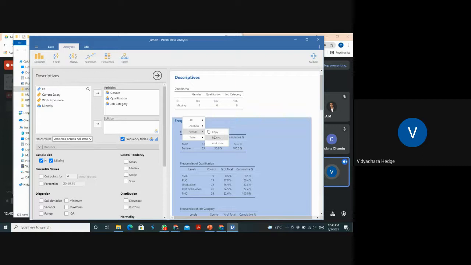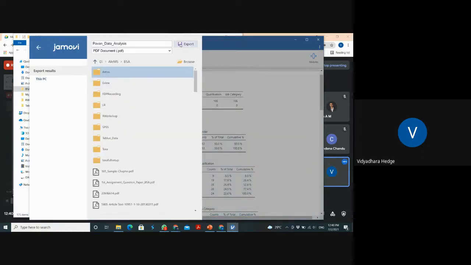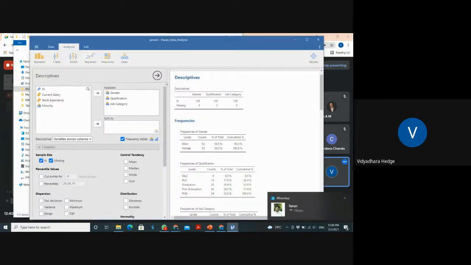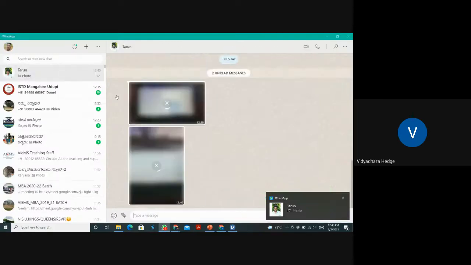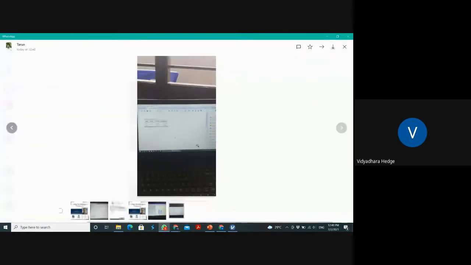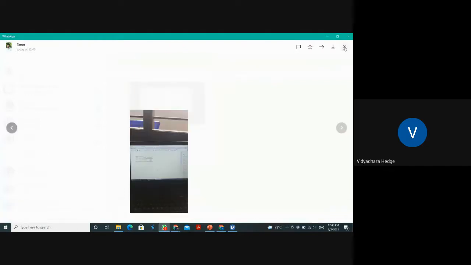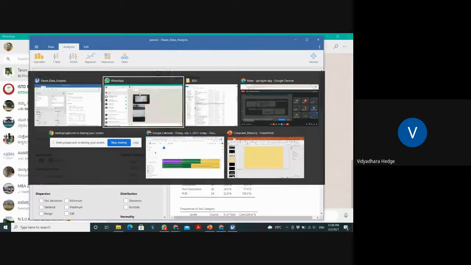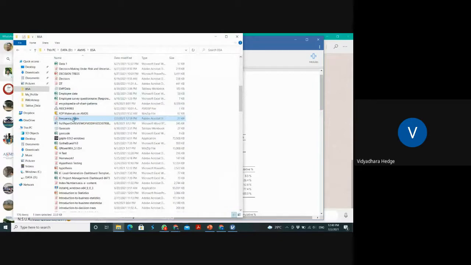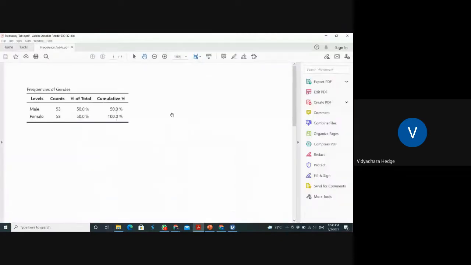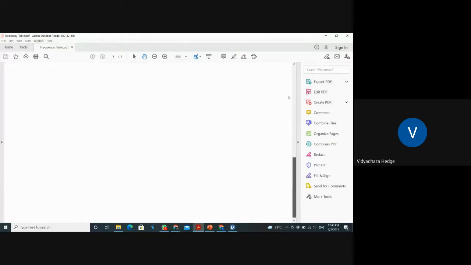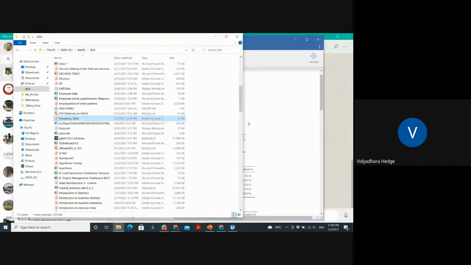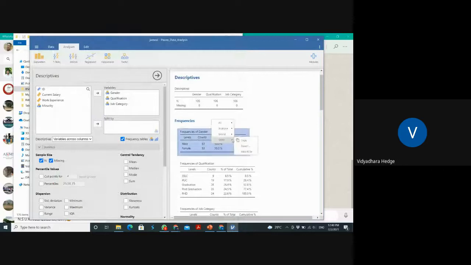So the export options. I am going to export, overwrite it. Okay, no problem. Yes, that is correct. So the frequency table, now I open. Okay, it is not. One minute, please allow me.